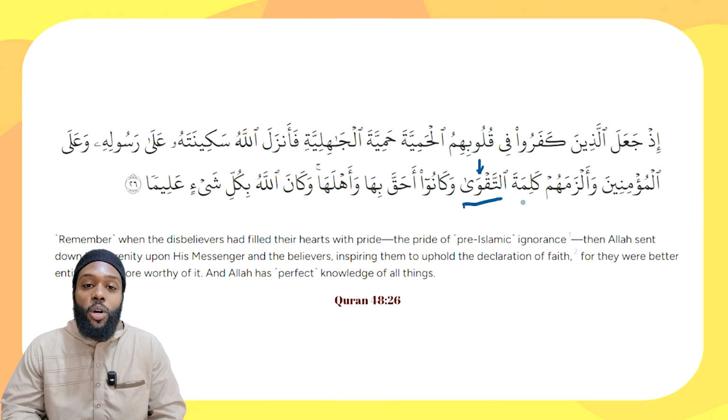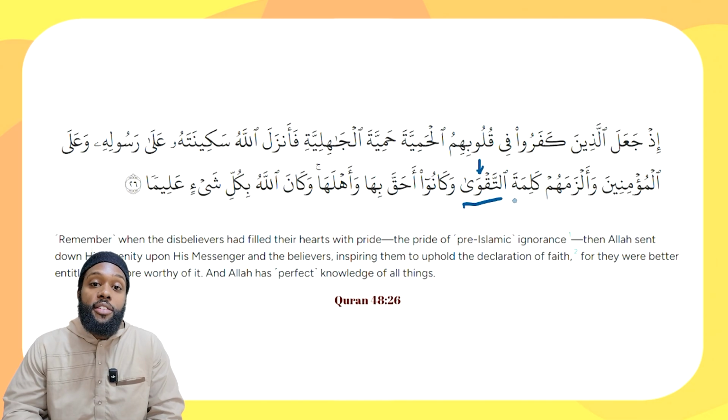A word. So what role is kalima playing here? It clearly fits the bill of a mudaf, right? No alif lam, no tanween at the end. And we have at-taqwa following, right? Kalimat at-taqwa, the word of taqwa, the word of piety, here translated as the declaration of faith.